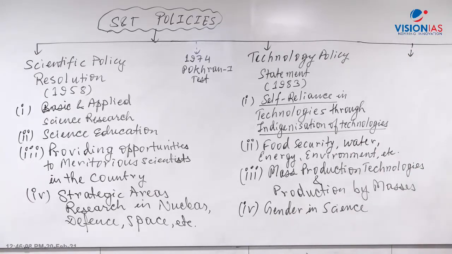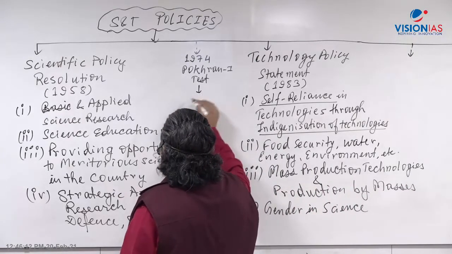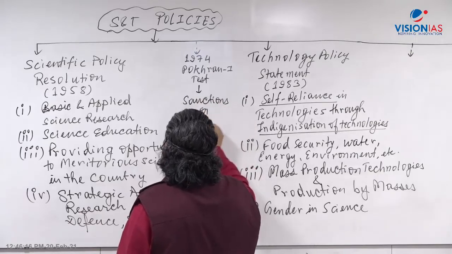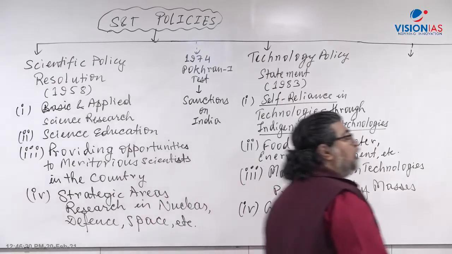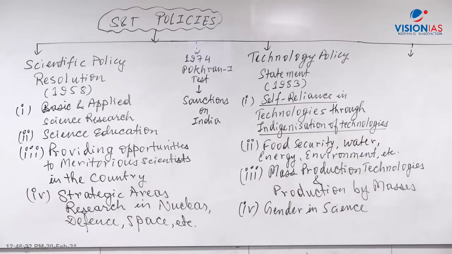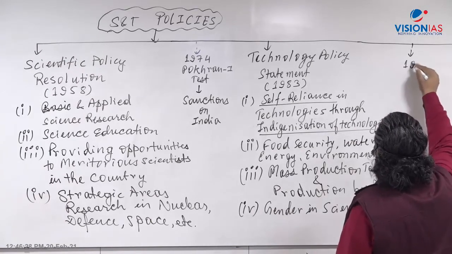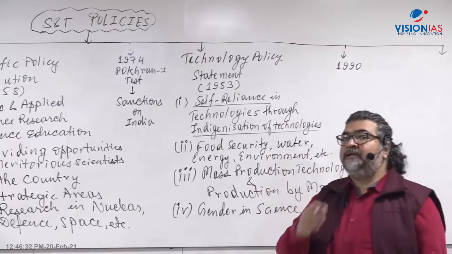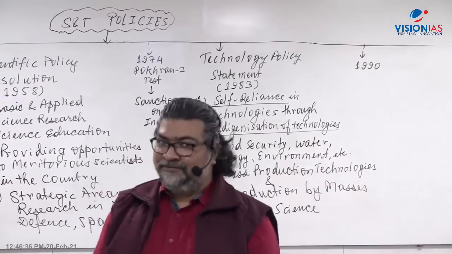What was another turning point? So let me write here. So this led to restrictions, sanctions. Now after this 83 policy, the other turning point was something that happened in 1990. You have read in Indian economy. What happened in the 90s?